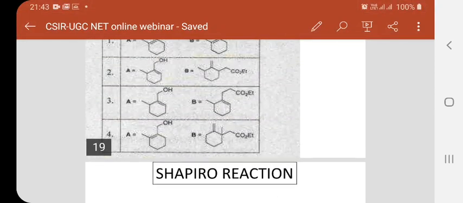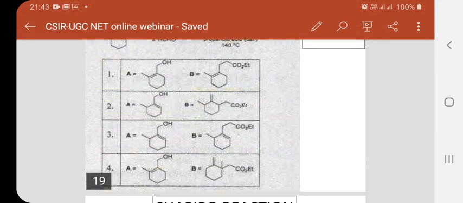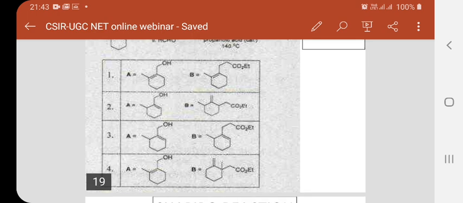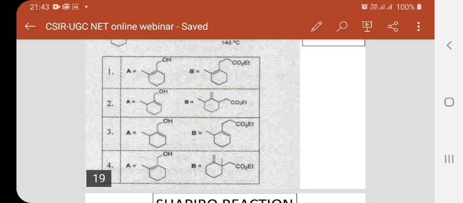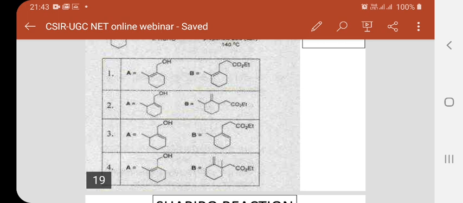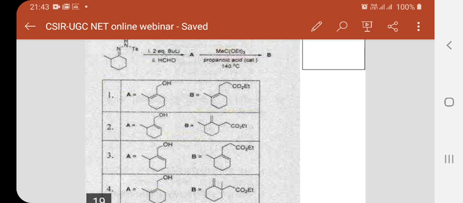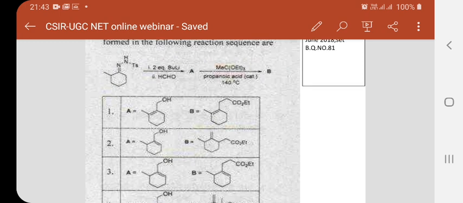Let us look into the alternatives. The first one is not the answer because the carbon-carbon double bond is formed between more substituted carbons, and the fourth one is not the answer because that also has the same structure. So the best choices are 2 and 3. Either 2 or 3 may be the correct answer. Let us look into the reaction further.